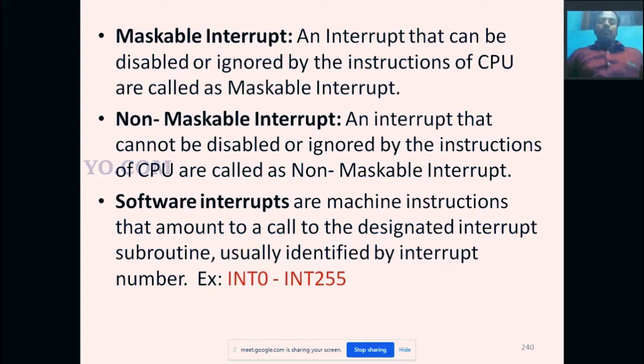We cannot control it. When the interrupt occurs, we cannot control it; it is executing. For example, you are typing something on your computer and somebody presses the reset button on your CPU. What will happen? Can you stop your computer from resetting? That is non-maskable. If you apply an interrupt that cannot be controlled, it is a non-maskable interrupt.